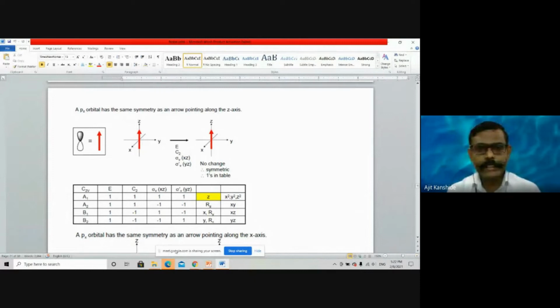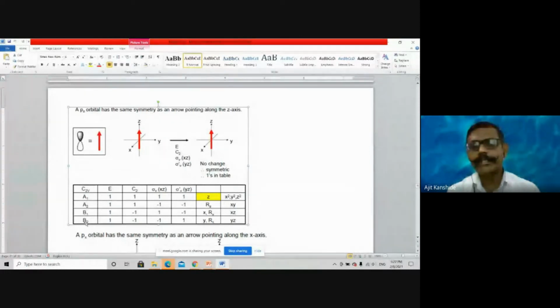See, it is the character table of the C2v point group. A1, A2, B1, B2, these are the irreducible representations. Gaurav's question is regarding the symmetry functions which we use in the character table. If you see the fifth region of the character table, the linear and rotatory functions remain. Z is one direction, no? It's a linear movement along the axis. Z, X, Y, these are the linear functions.